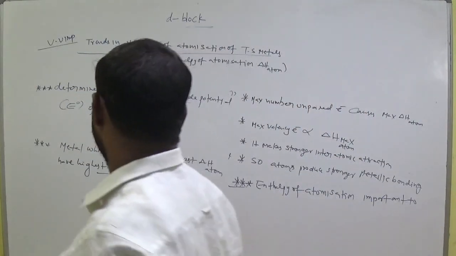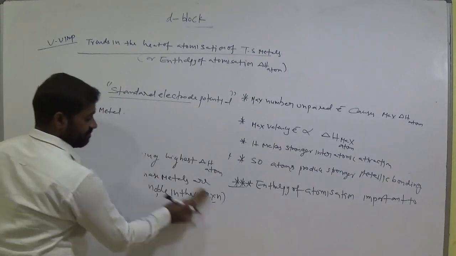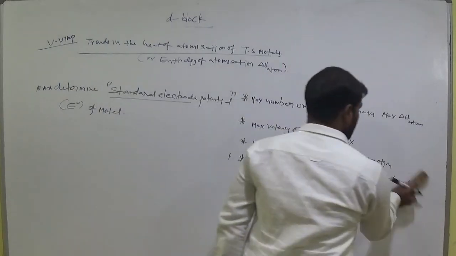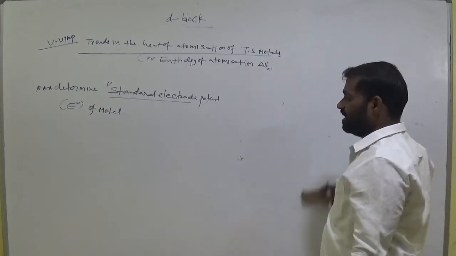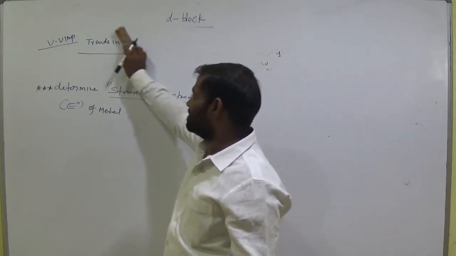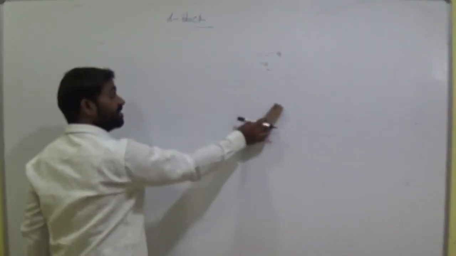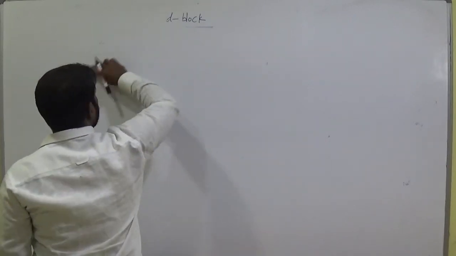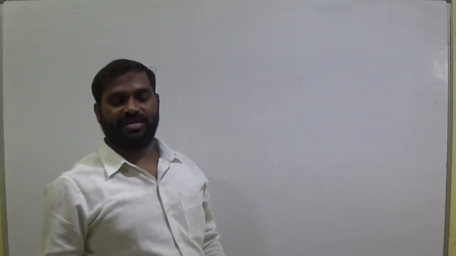Keep these values. Okay students, again we will meet tomorrow. Have a nice day. Why are melting point and delta H similar for the transition metals? What is the reason? When we observe the graphical representation, both are similar. Keep that in your mind. These are important. Tomorrow we will discuss some of the important points regarding density, volume, atomic radius and ionic radius. Okay students, thank you very much.